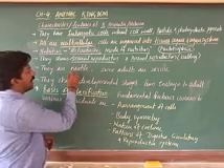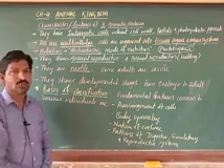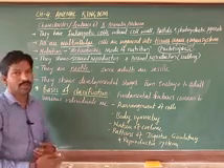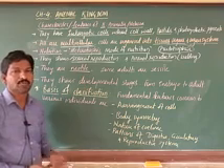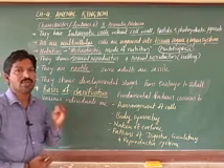Next, they are motile. Motile means they are movable; they can move from one place to another place. That nature is called motile. This is also one of the features of animals.